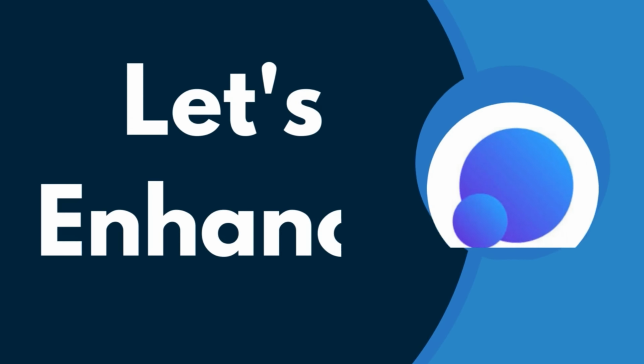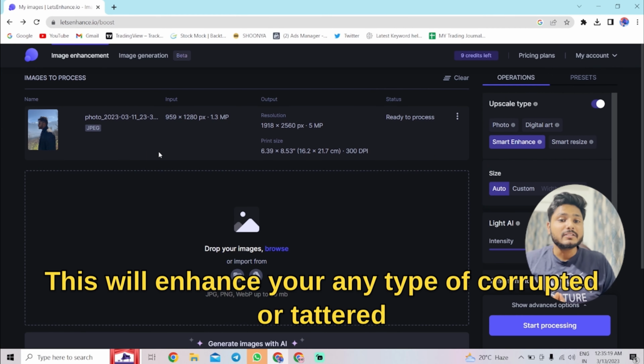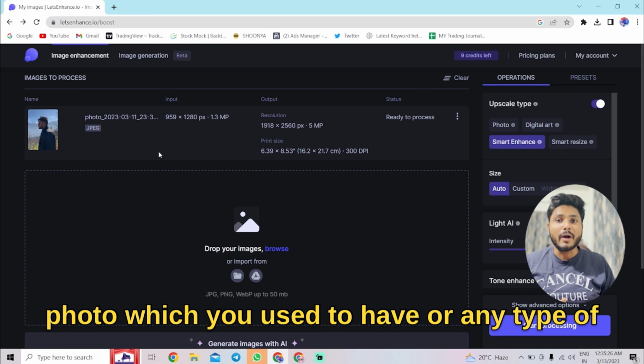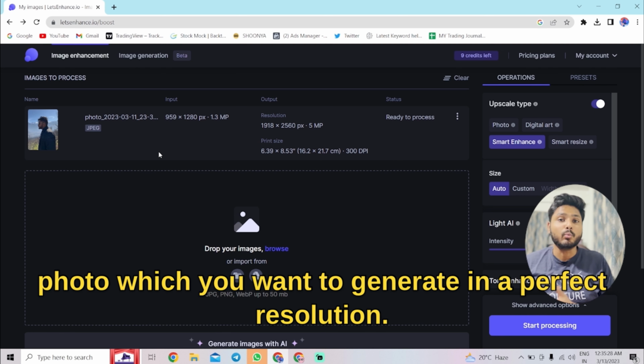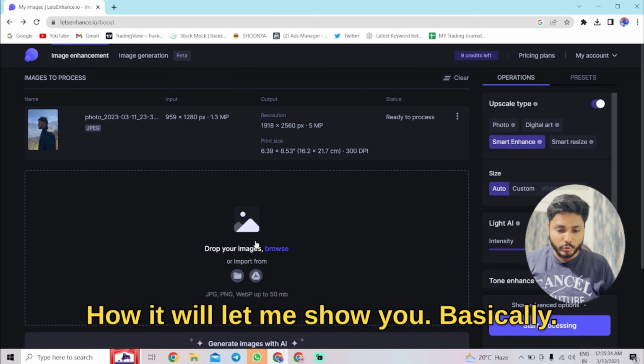Fifth tool, which is named Let's Enhance.io. Basically, what does this tool do? This will enhance any type of corrupted or tattered photo which you used to have, or any type of photo which you want to generate in a perfect resolution. So this tool will definitely help you. How it will, let me show you.